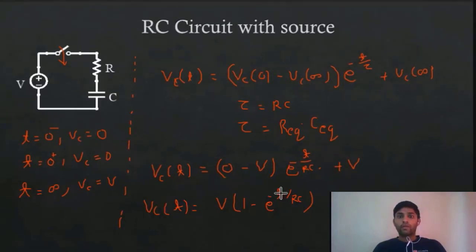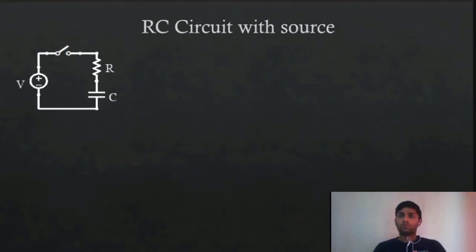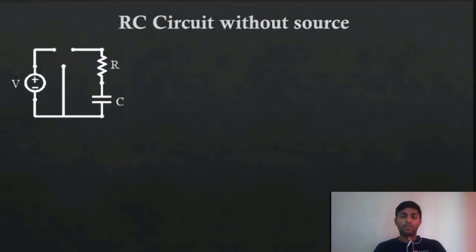Okay, so similarly we can have another circuit like this. Okay, this is exactly the same circuit, so let me take a different circuit. Now suppose we have this circuit. Now you can tell me what will be the response of this circuit. What will be the VCT? Quickly you can tell me. We have a switch at t equal to 0. Can you tell me quickly what will be the VCT?